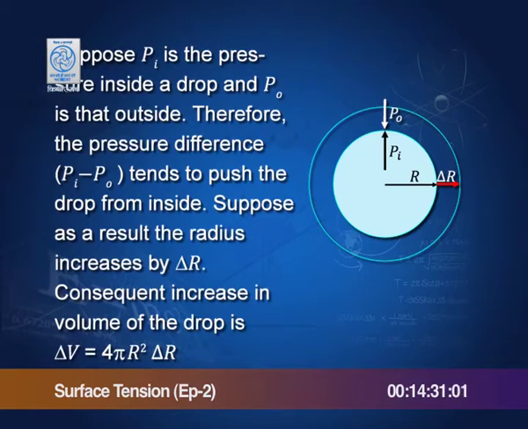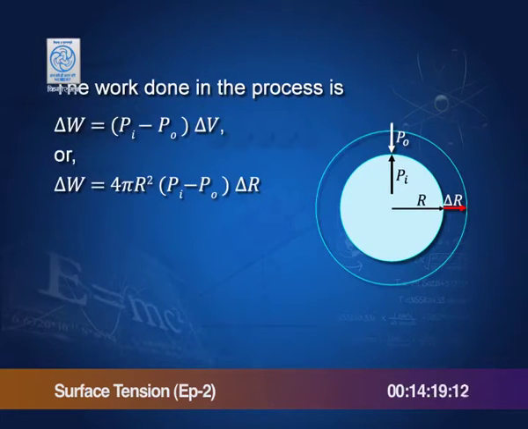Then the increase in volume because of this increase in radius delta r is 4 pi r squared delta r, and the work done in this process is 4 pi r squared delta r into P, because the pressure difference (Pi minus Po) times dV is the work done. Therefore, the work done is 4 pi r squared into the pressure difference into the increase in the radius.